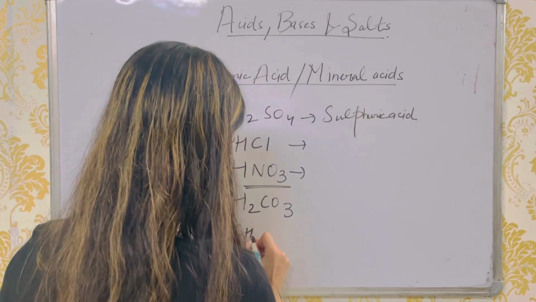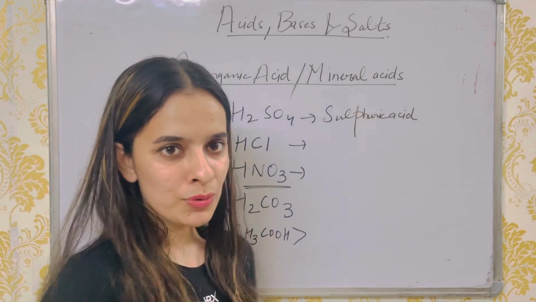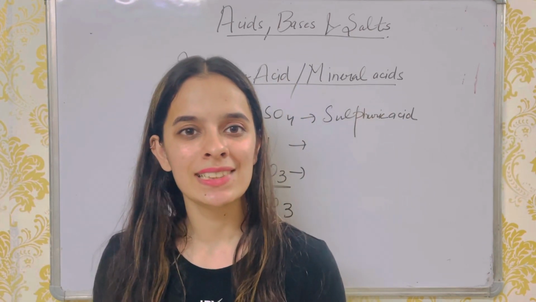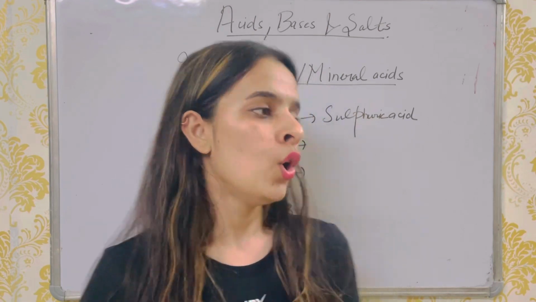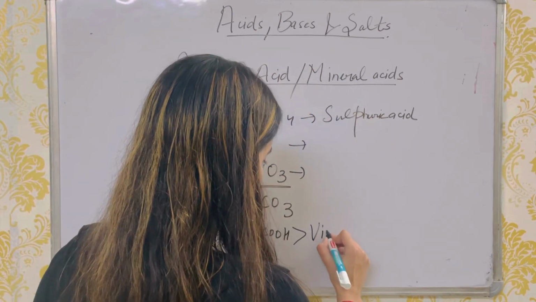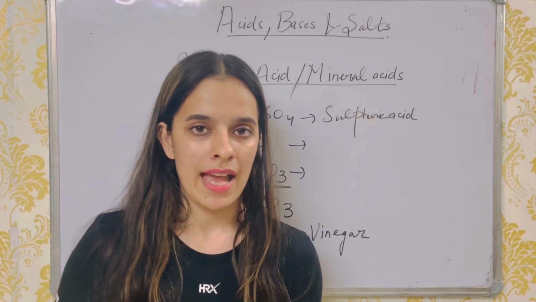Acetic acid is present in vinegar, which we use to make delicious noodles and in a lot of things like pickles. So this is about acids.